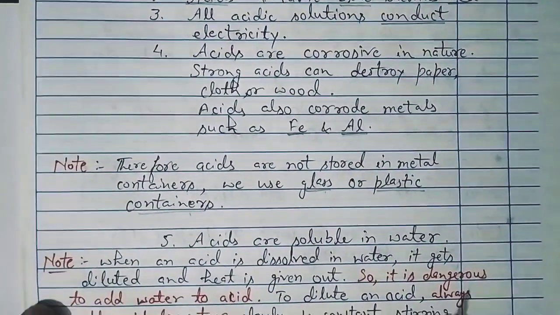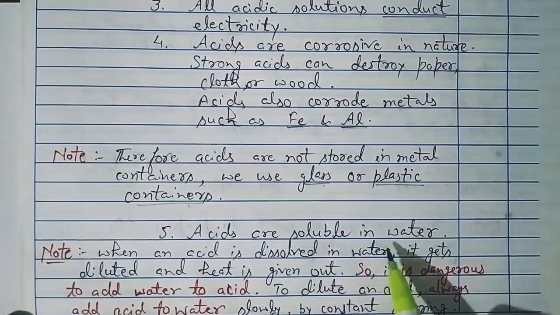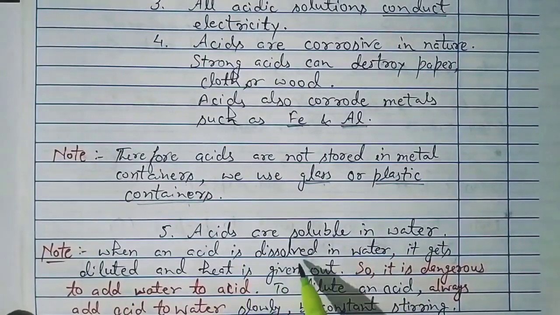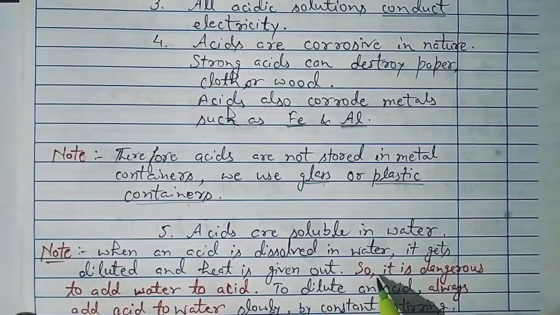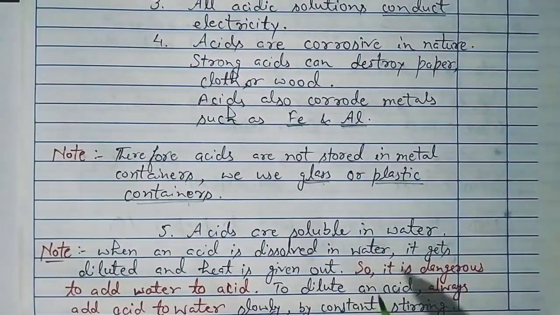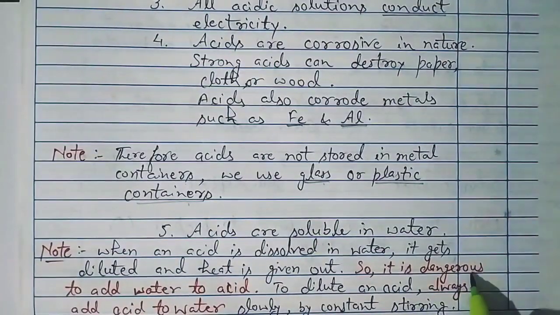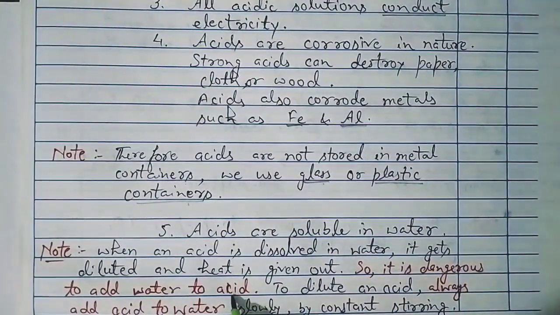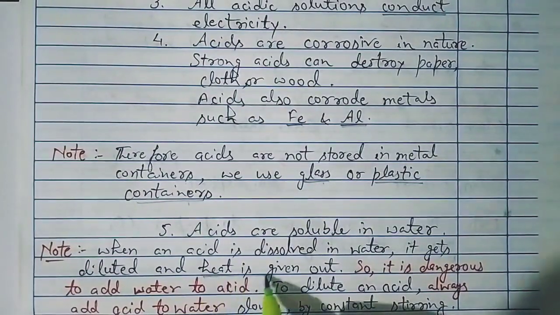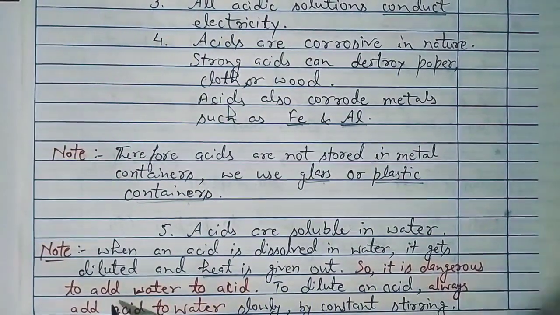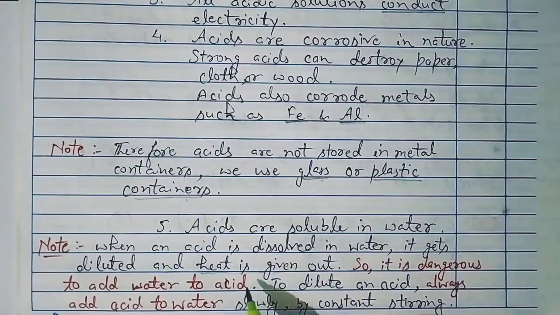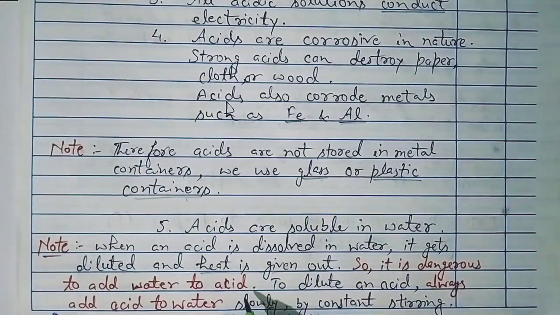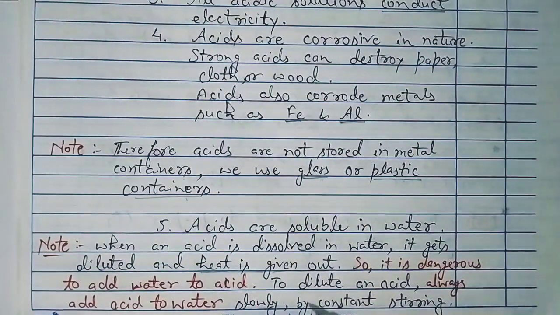Last point is acids are soluble in water. That means when an acid is dissolved in water, it gets diluted and heat is given out. So very importantly, keep this thing in your mind or note it down, learn it, that it is very dangerous to add water to acid, because heat is given out. If we add water to acid, it results in a large amount of heat generation in a very quick time. So it can cause harm to the person who is doing this experiment.